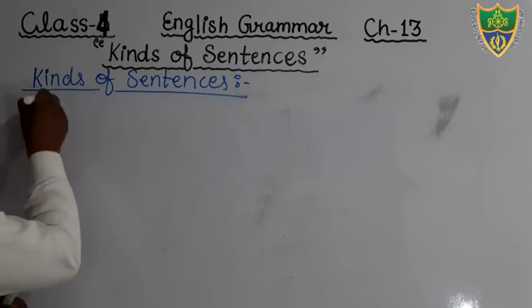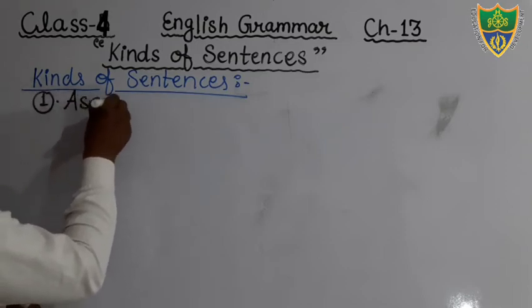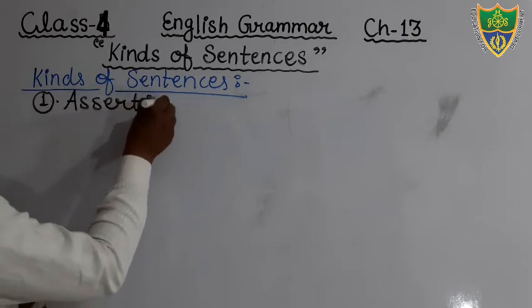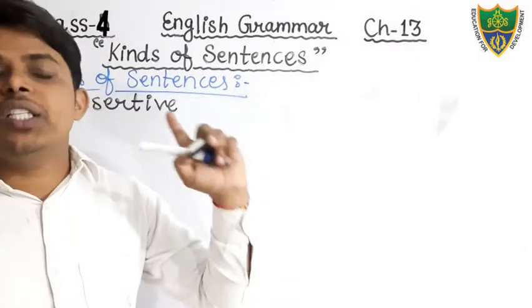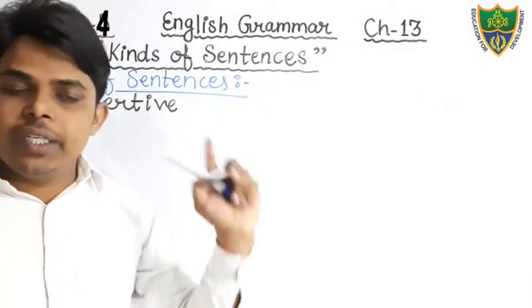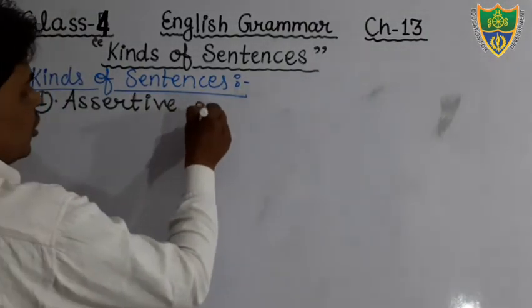Assertive sentence. Dear students, assertive sentence is also known as statement sentence, or declaratory sentence.